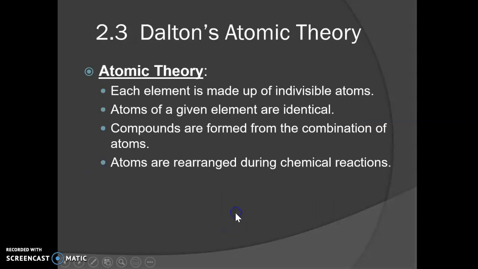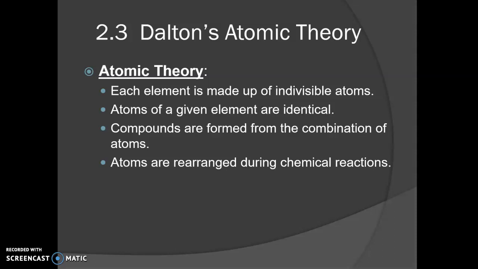All right, that leads us to the atomic theory. We didn't do this one yet in honors chemistry. We're still getting up there, but Dalton is the first one that came up with what he called the atomic theory. Some of this we still believe to be true, but we have adjusted some of his laws and some of his ideas. Sometimes on the AP exam, they'll ask you to describe which parts of Dalton's theory we still consider to be true, and which parts have we discredited, and why did we discredit them?